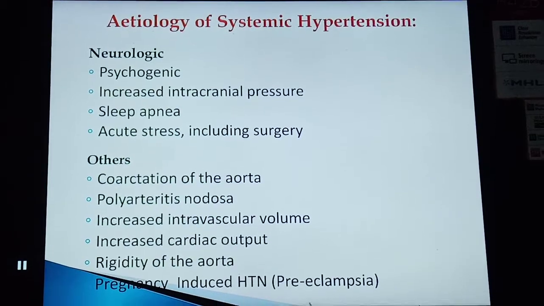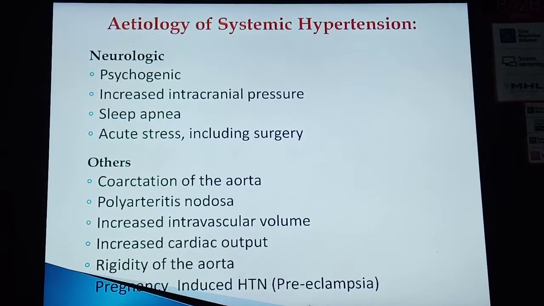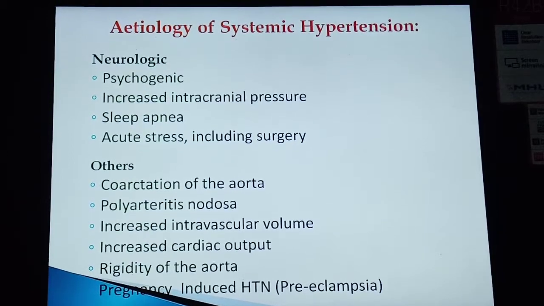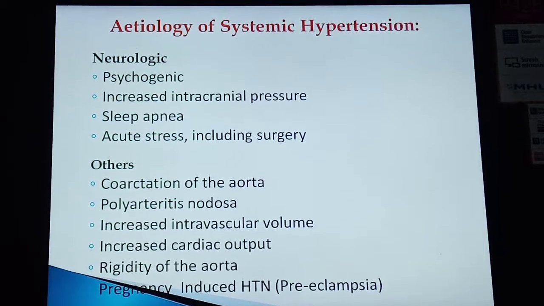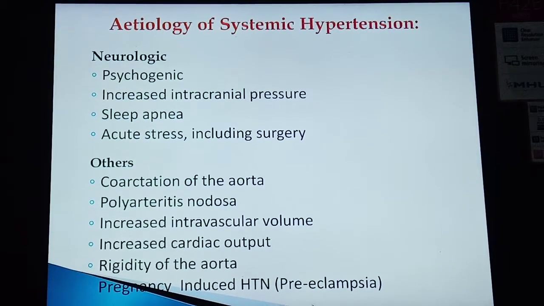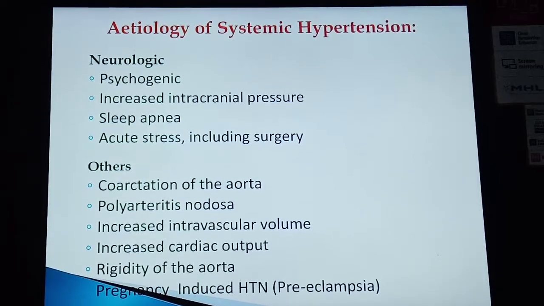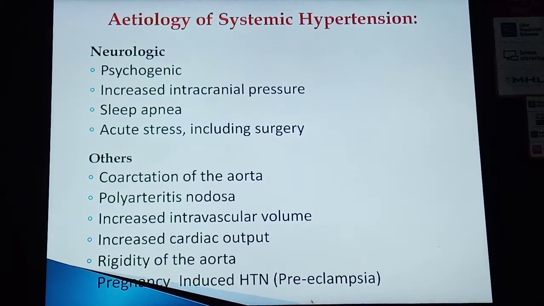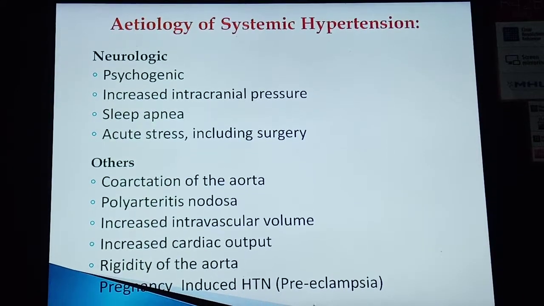Other is neurological, like psychogenic involvement, increased intracranial pressure, sleep apnea syndrome, and acute stress, including surgery. Others like coarctation of aorta, polyarteritis nodosa, increased intravascular volume, increased cardiac output, rigidity of aorta, and pregnancy-induced hypertension, which is also known as preeclampsia. So these are all the etiological factors that may lead to secondary hypertension, which usually involves 5 to 10% of the cases.